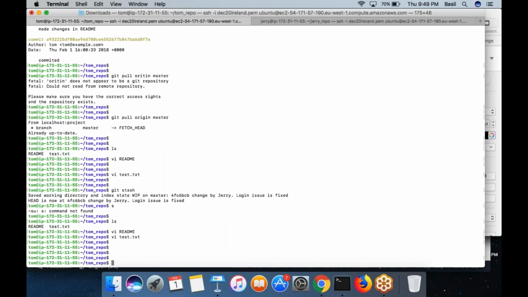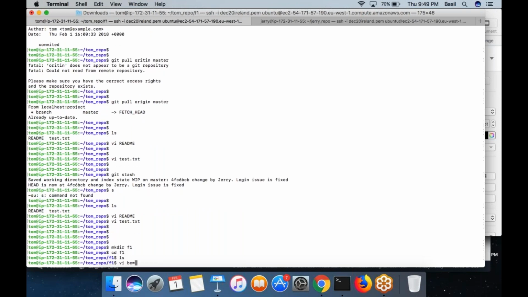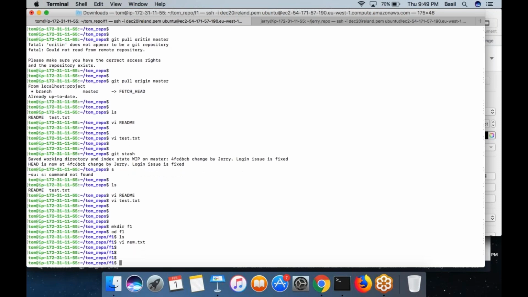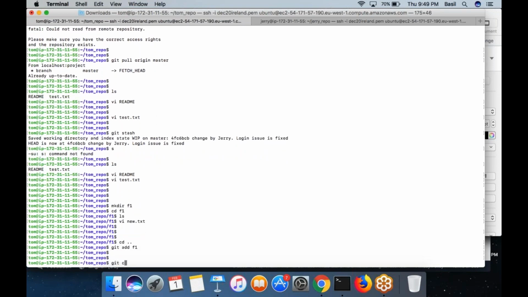So I'm going to do something, let's say create a new folder, and inside this folder I'm going to create a new file, new.txt, and I'm putting some content, the new file. I'm going to save this particular file, run the command git add f1, right? Git add f1, git commit is going to make the commit, changes are done, or the urgent problem is fixed.